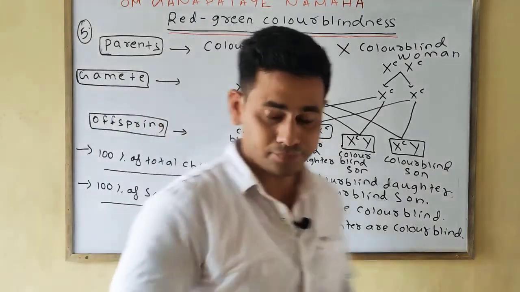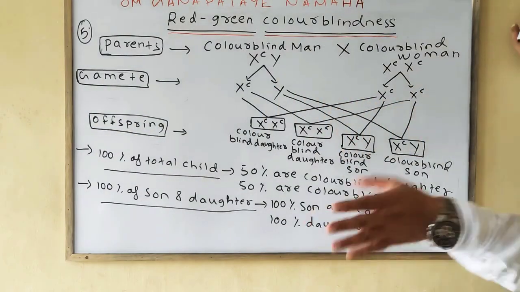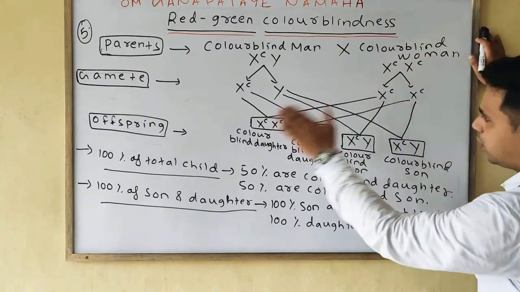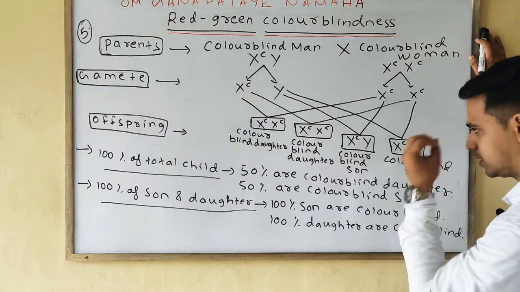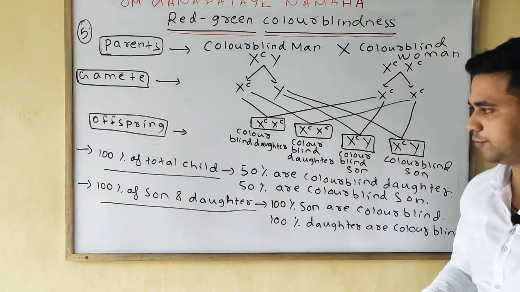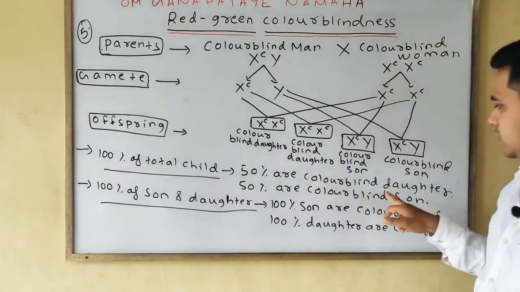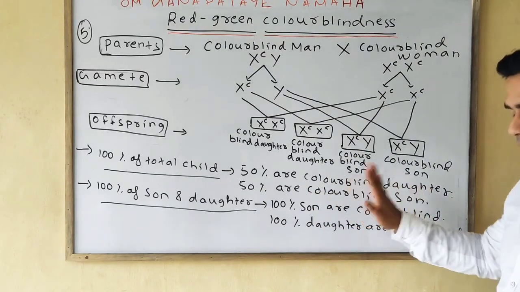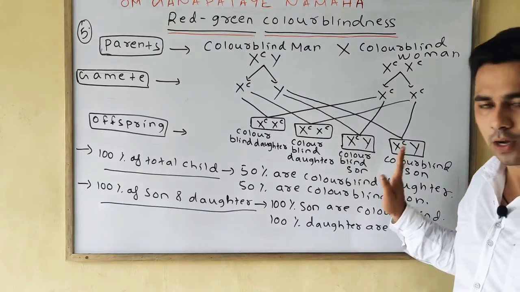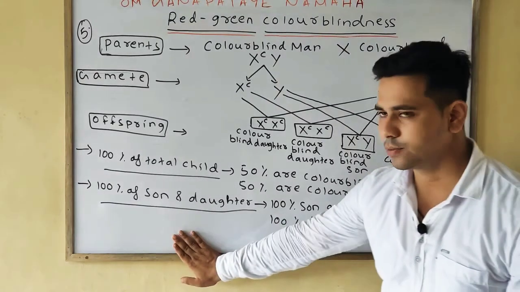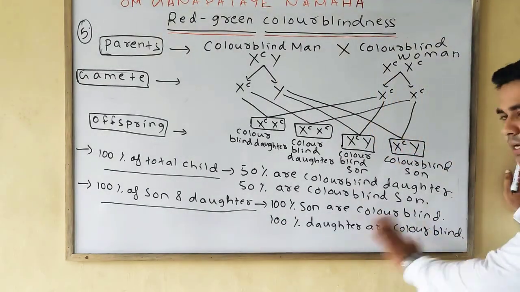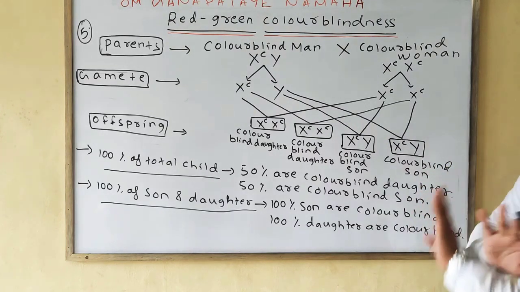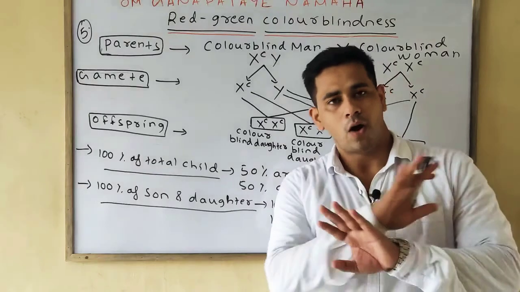Okay, so what we find in the last case, if colorblind man marries the colorblind woman, then all the offsprings are colorblind, whether son or daughter, both are colorblind. If you take 100% total child, 50% are colorblind son, 50% are colorblind daughter. If you take the 100% of son and daughter, then 100% son are colorblind and 100% daughter are colorblind. So in this case, no normal, no carrier, nothing, all are colorblind.